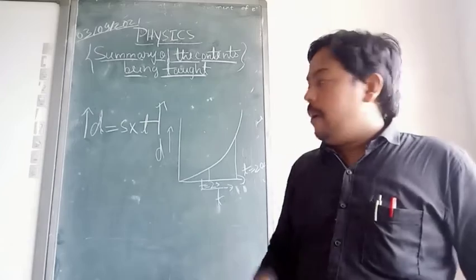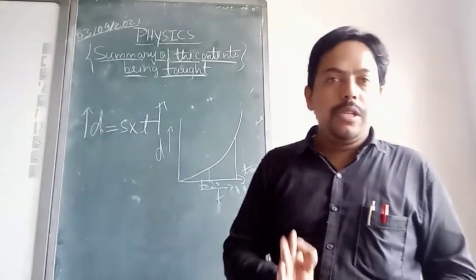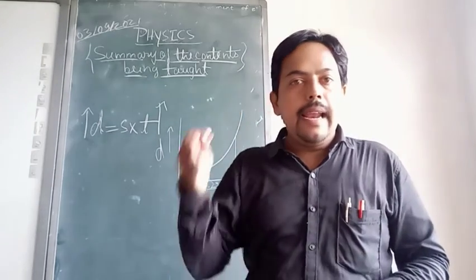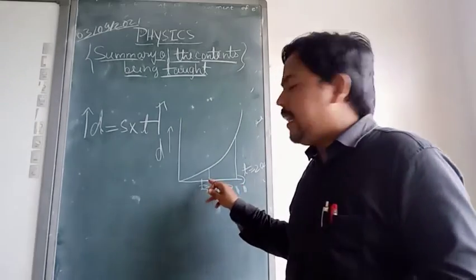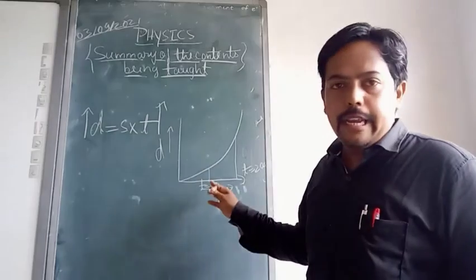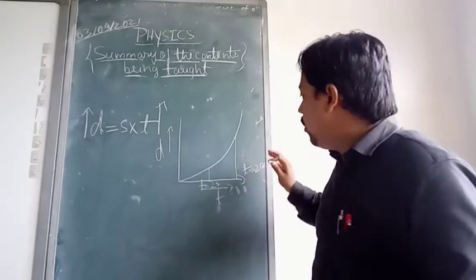For a long range, I told you that we always calculate average velocity. But if there is an observer sitting on any body, for example on a moving car, and at any instant, let us suppose that at t equals 2 seconds, he noted down the velocity.